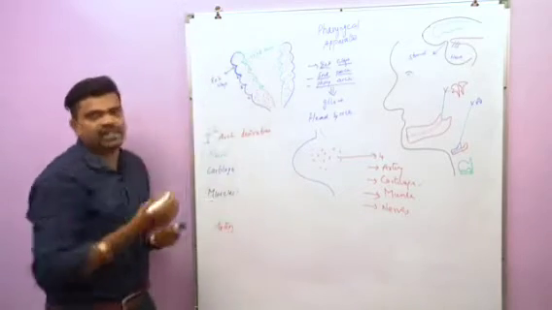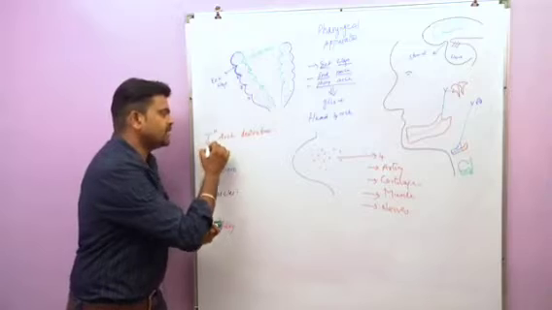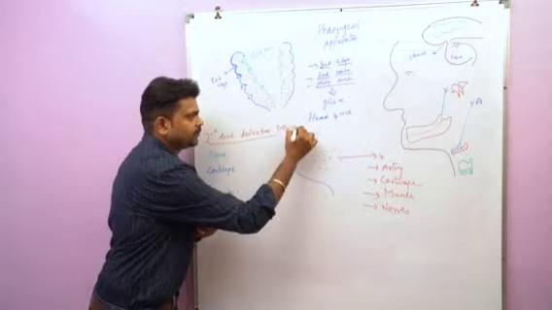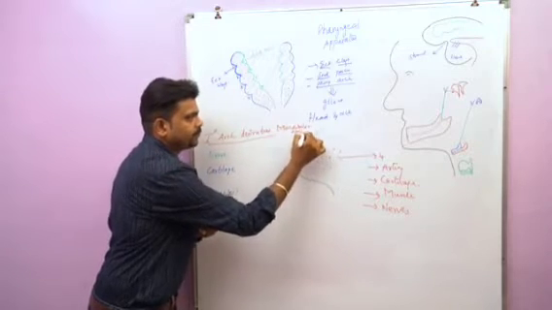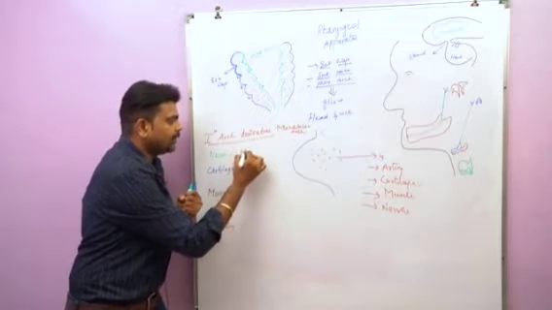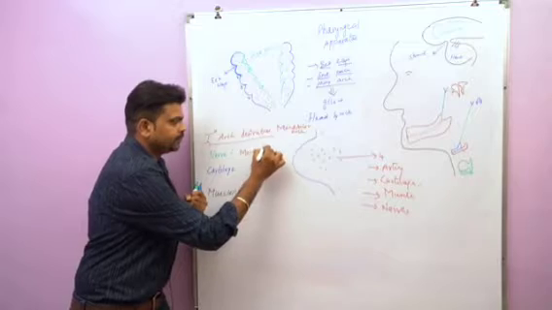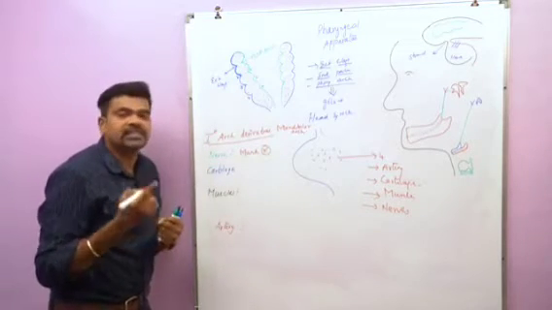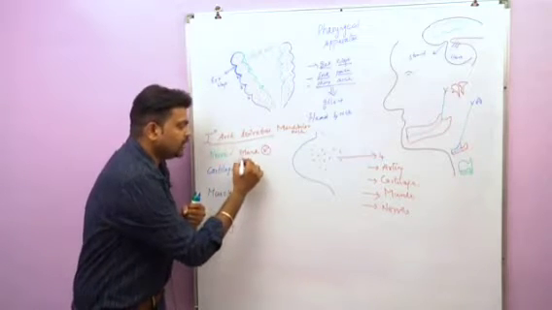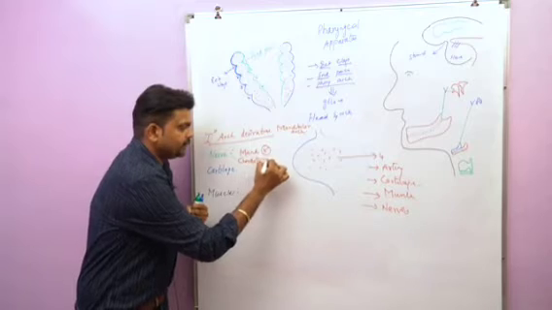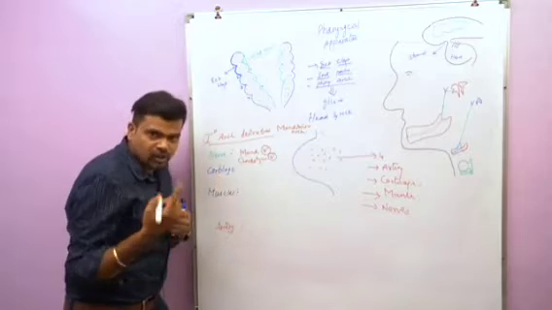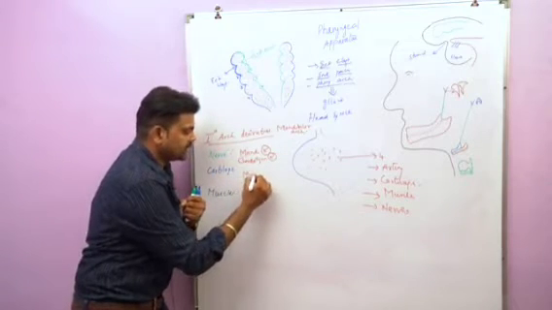Now let's see the first pharyngeal arch derivatives. The first pharyngeal arch is otherwise called the mandibular arch. So what is the nerve of the mandibular arch? It is the mandibular nerve. In the human embryo, the first pharyngeal arch has double innervation. So we have the mandibular nerve, and one more nerve, the chorda tympani nerve. Next we'll go for cartilage. The first arch cartilage is called Meckel's cartilage.